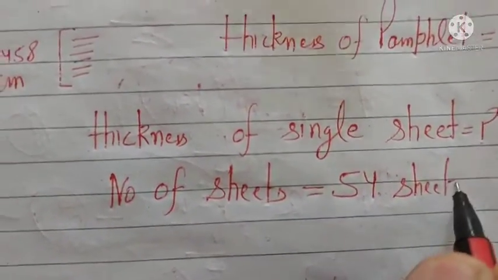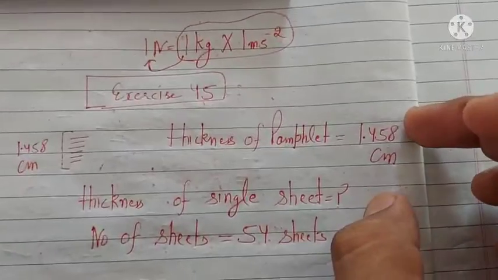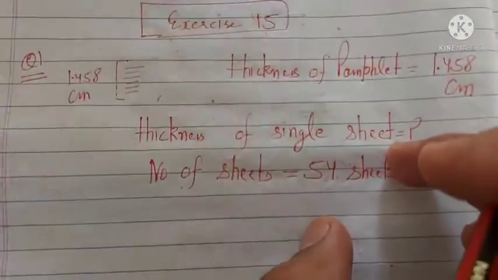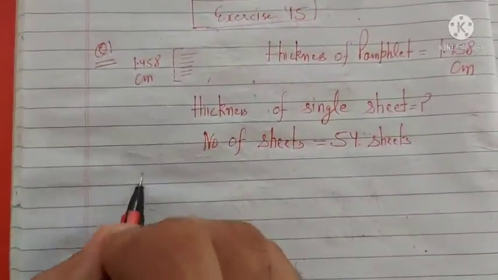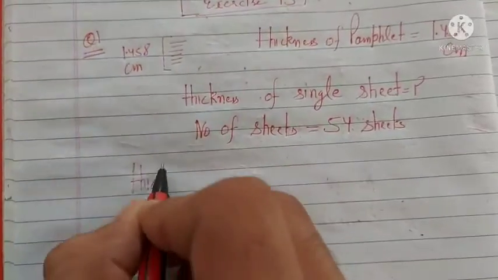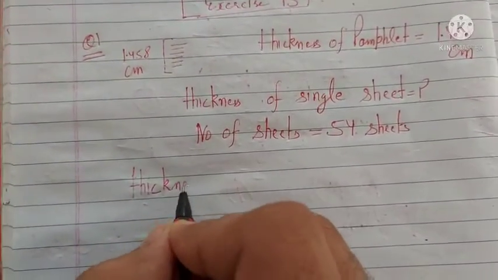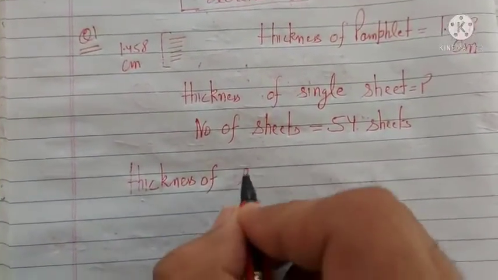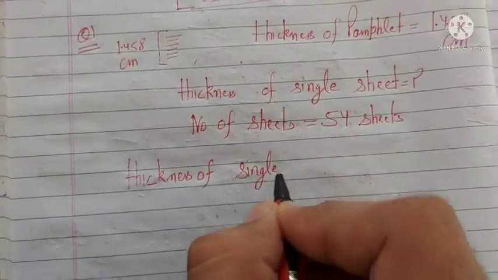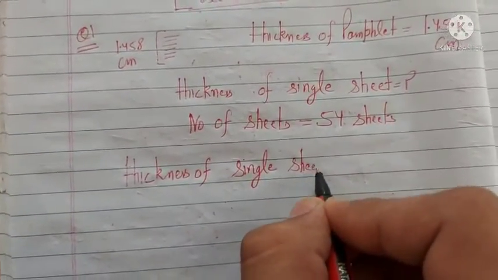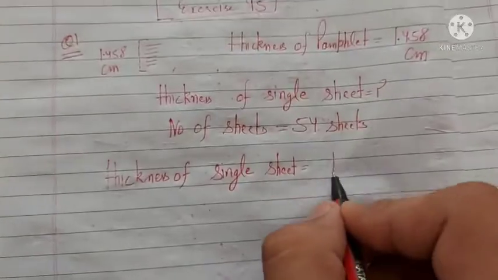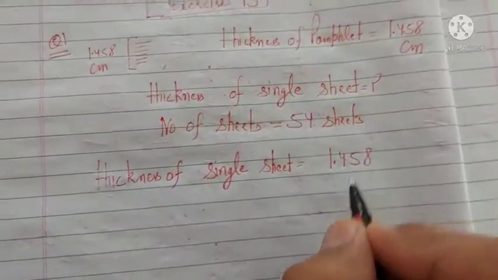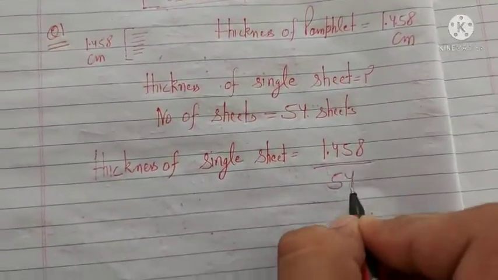If we divide the total thickness by the number of sheets, we can get the thickness of a single sheet. So the thickness of a single sheet is equal to 1.458 divided by 54.